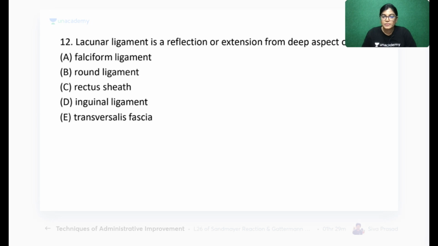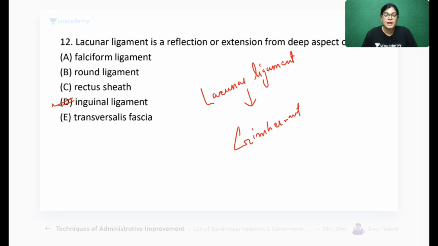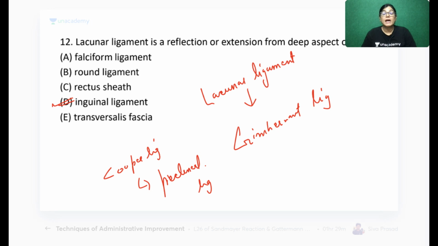Many of you have given the right answer, and the correct answer is inguinal ligament. Can anybody tell me what is the other name of the lacunar ligament? Lacunar ligament is also called Gimbernat's ligament. Absolutely right. Cooper's ligament is also called the pectineal ligament, and we have the ilioinguinal and the reflected part of the inguinal ligament. So these are the 4 extensions from the inguinal ligament.